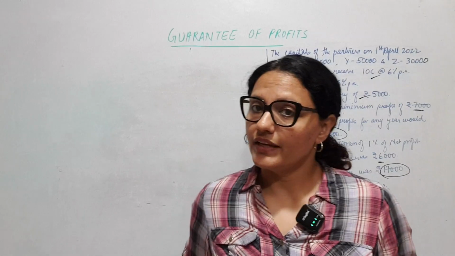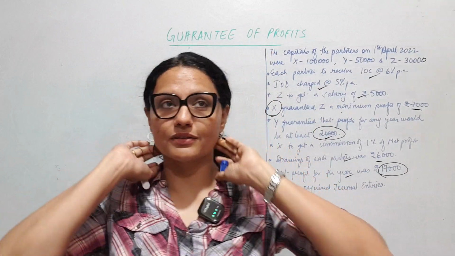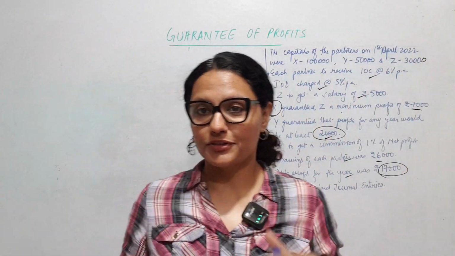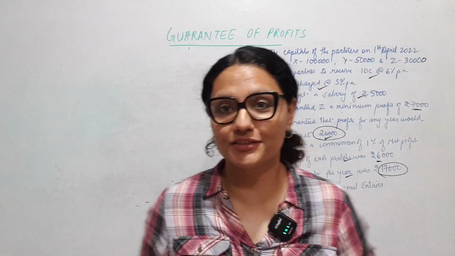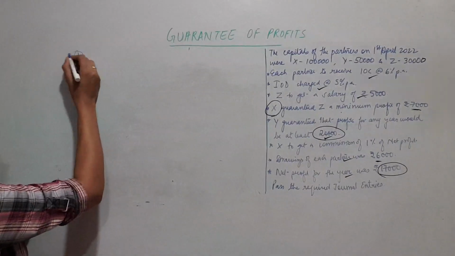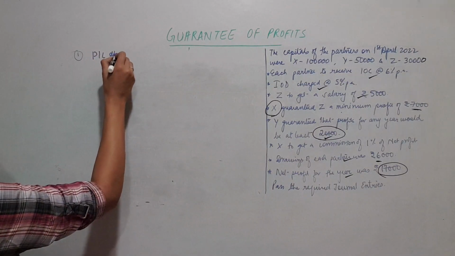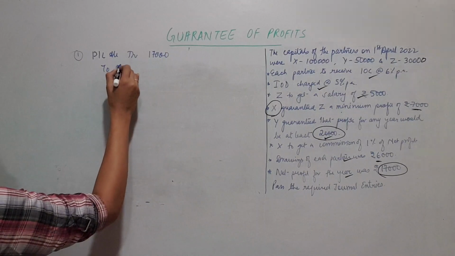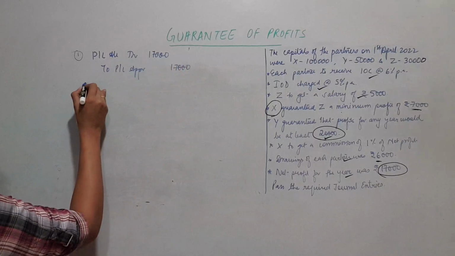For journal entries, the way we did PL appropriation, it's there in your mind. See, ledger I usually draw because it's like a board there, picture ready. You know which all journal entries to pass. But of course, not all journal entries are there in PL appropriation. There are certain additional entries also, the adjusting entries. Okay, let's see the first entry for transferring profits. PL account debit. The net profit was 17,000 to PL appropriation account 17,000.